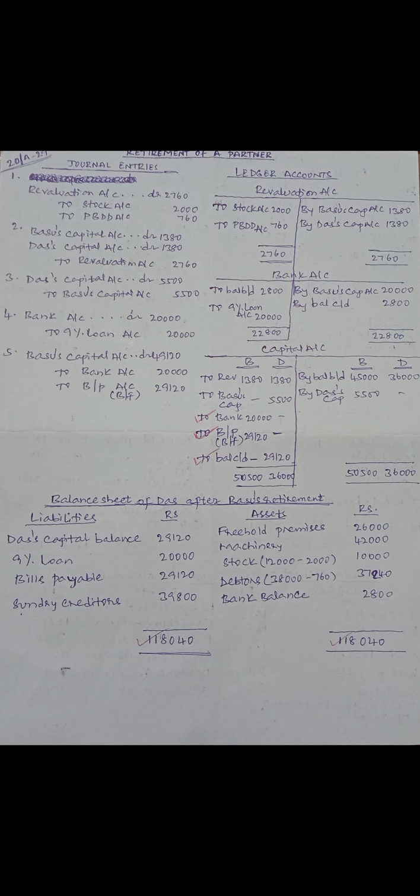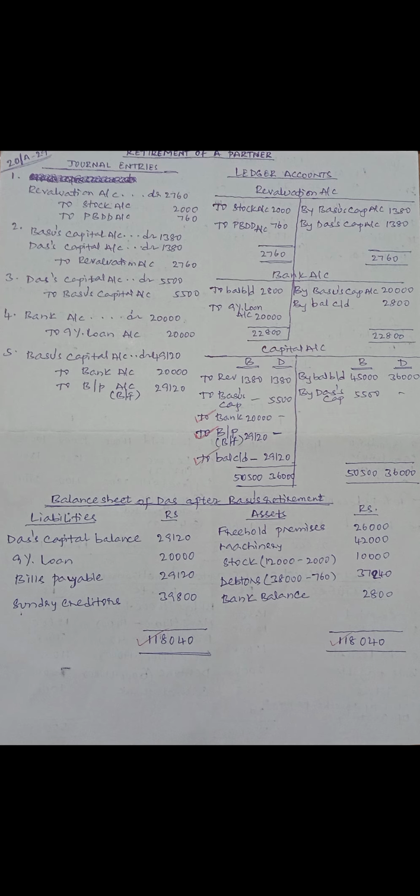And assets side, the only change is stock reduced by 2,000, now its value is 10,000. Debtors have decreased by 760 on account of making a provision for PBDD 760. Debtors 38,000 minus 760 is 37,240. Balance sheet total is 1,18,040.